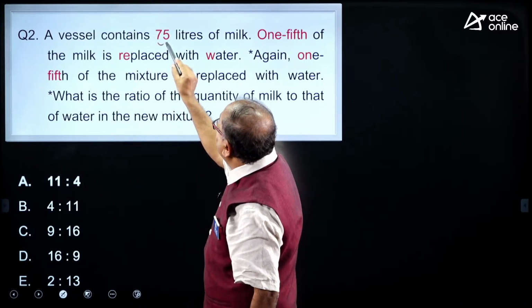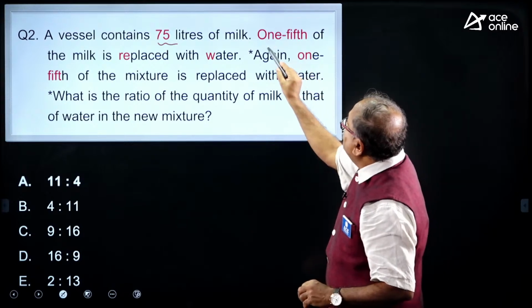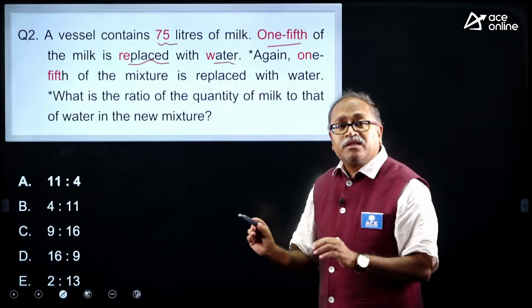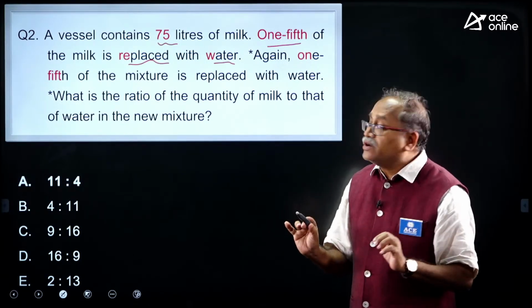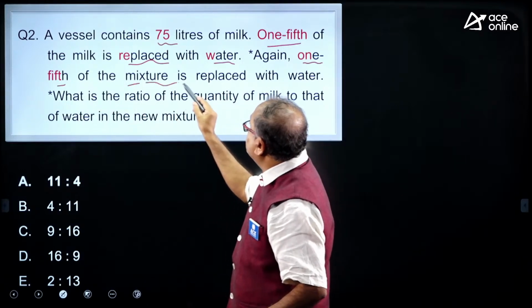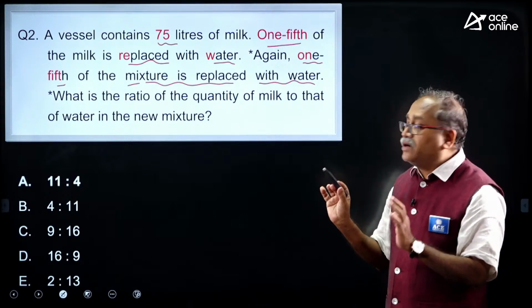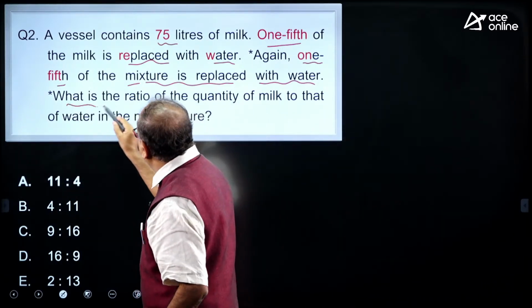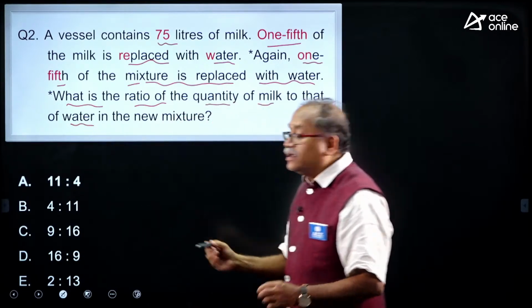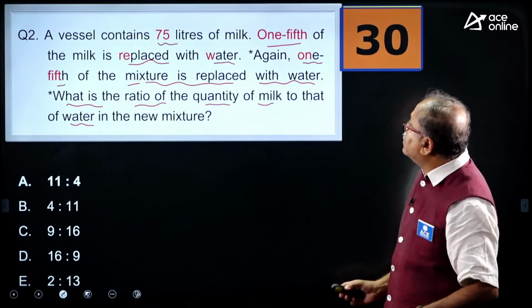A vessel contains 25 liters of milk. Only milk is there. 1/5 of the milk is replaced by water. That means 4/5 of the milk is left. Now, again 1/5 of the mixture is replaced by water. That means 4/5 of the milk is left again. Then what is the ratio of the quantity of milk to that of water in the new mixture? It is a very straight and commonly asked question, so I thought of including it.